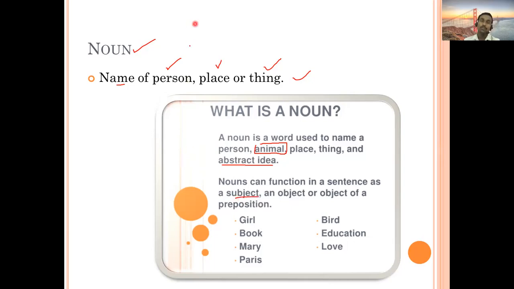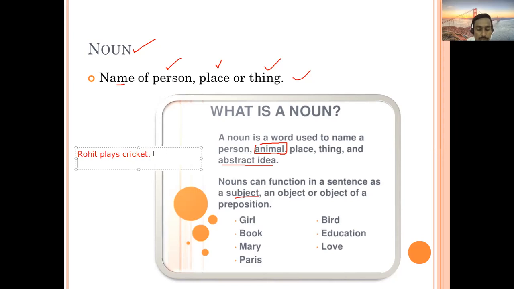So if I would like to give one example here, if I write like this, Rohit plays cricket. So in this sentence, how many nouns are there? Two. Rohit and cricket. Out of these, which one is the subject? Rohit is the subject. Noun can perform as an object also. So what is the object here? Cricket.